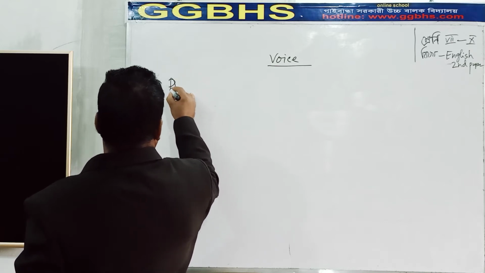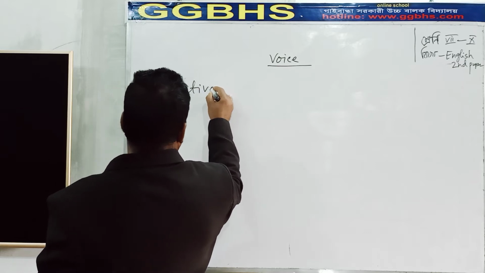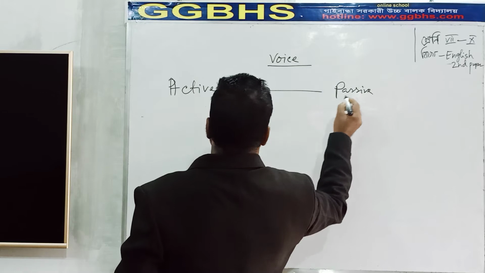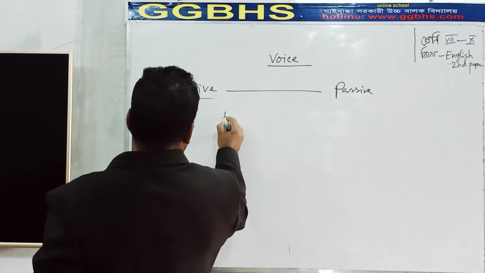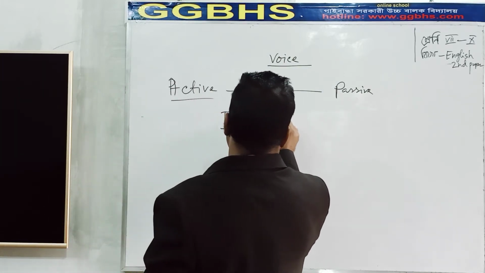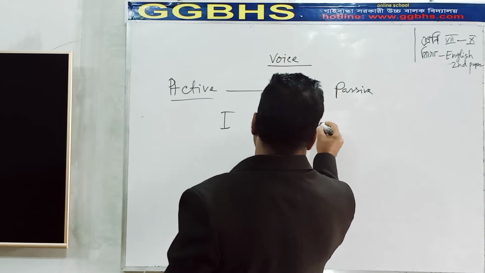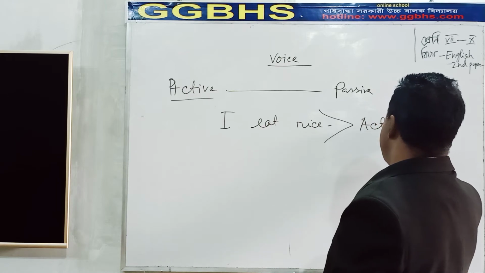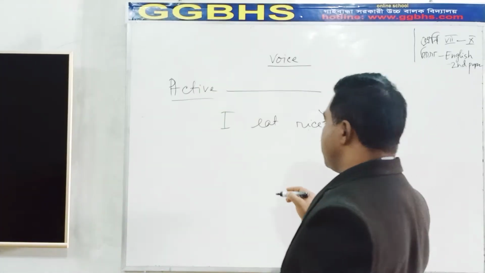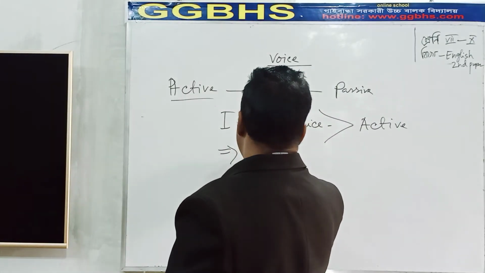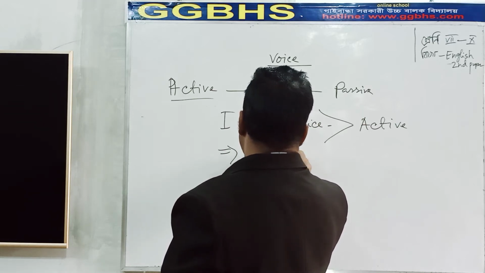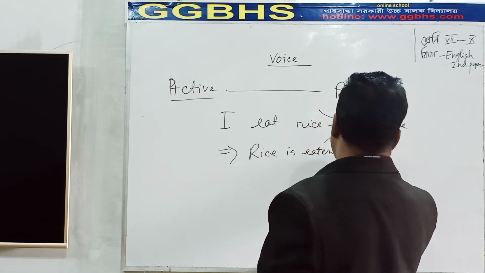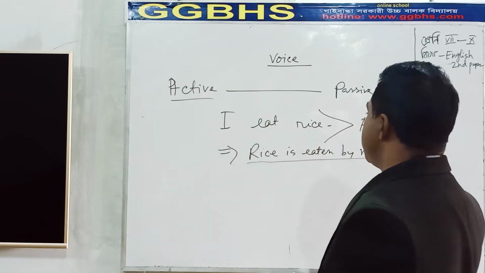Voice is of two kinds, active and passive. Suppose I eat rice. I eat rice. This is active voice. But if we write it this way, rice is eaten by me. This is passive voice.